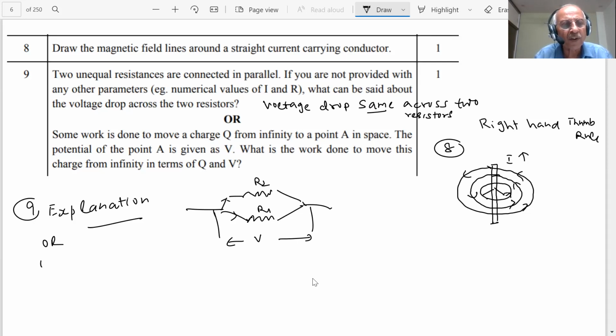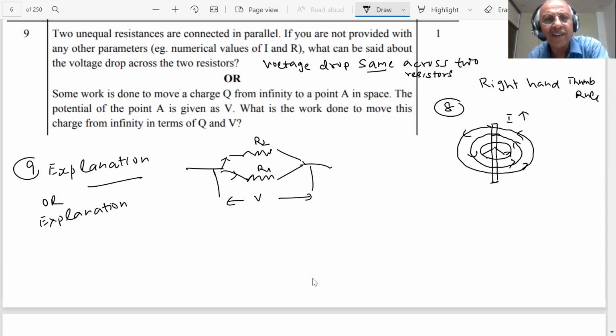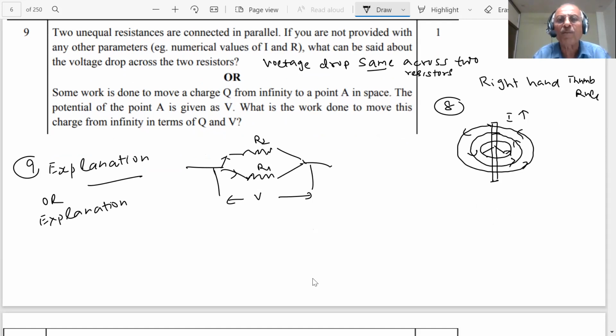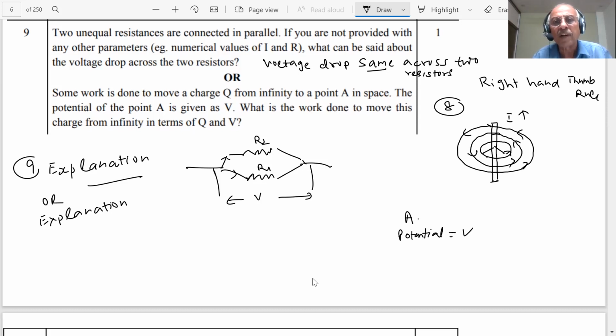Explanation of the choice, student. What is the question, student? Some work is done to move a charge Q from infinity to a point A in space. The potential of the point A is given as V. What is the work done to move this charge from infinity in terms of Q? Something is at infinity, you are moving it to this point. So what is the work done, student? You already know. What is the definition of potential difference, student?